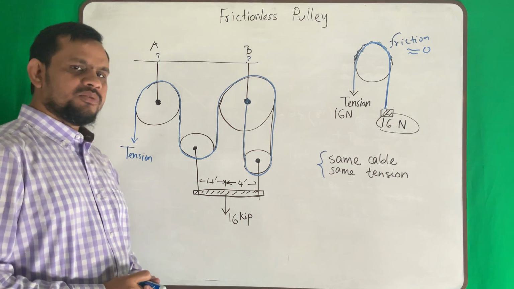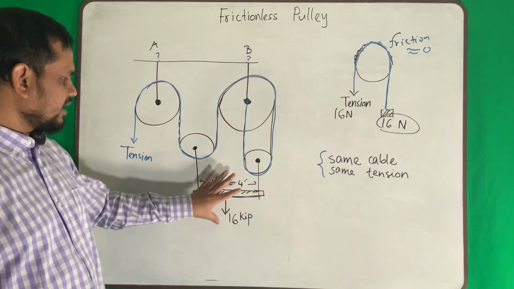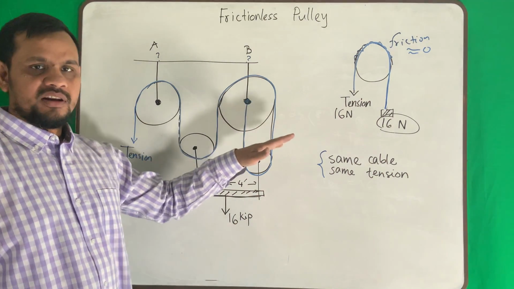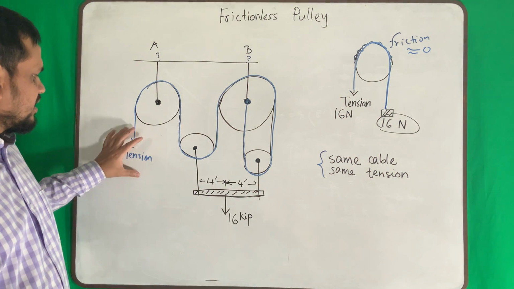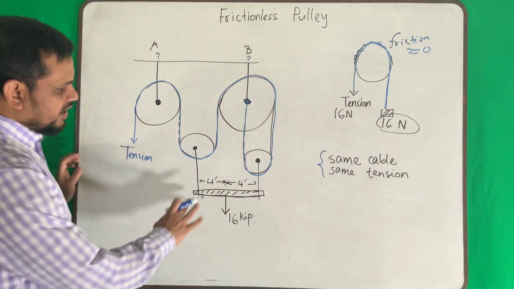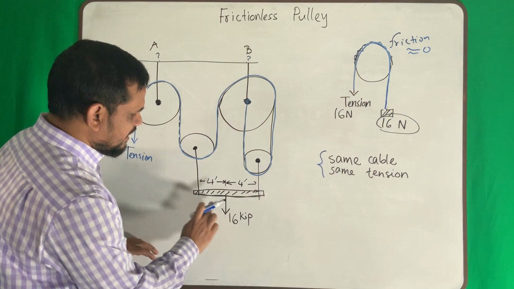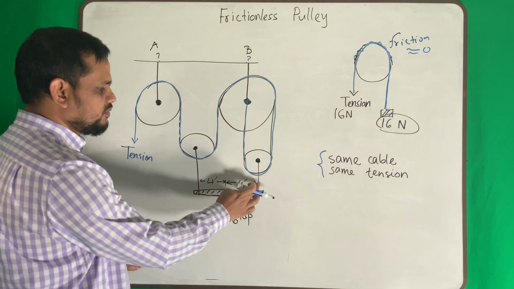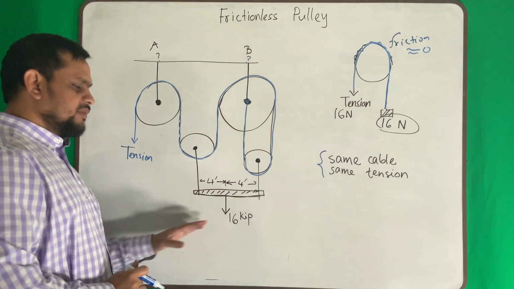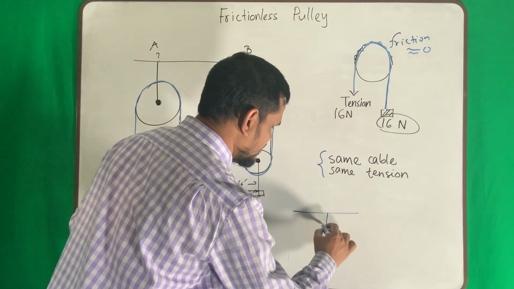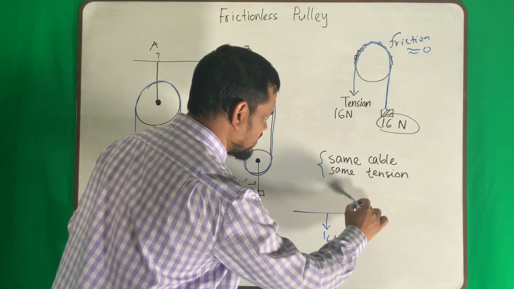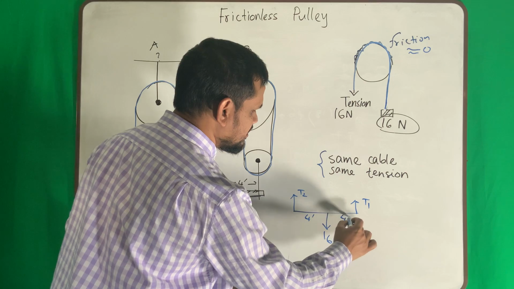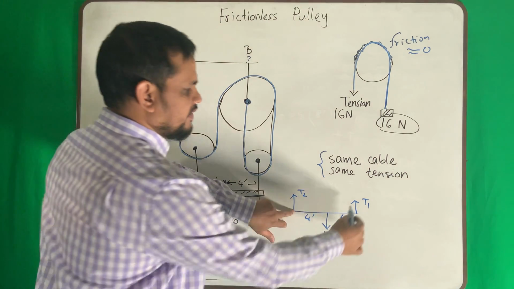So first, what do I need to do? I need to start from here because I know something here. I cannot start somewhere in the middle where I do not know anything. I should start at this end. So I have two cables. Luckily it is symmetric, 4 feet, 4 feet, so this 16 will be divided into 8 and 8. If it is not symmetric, don't worry, use your knowledge. Say this is T1, this is T2.